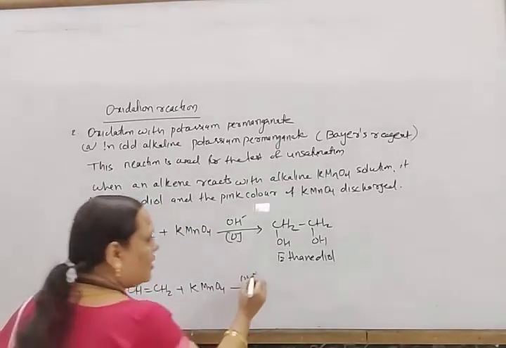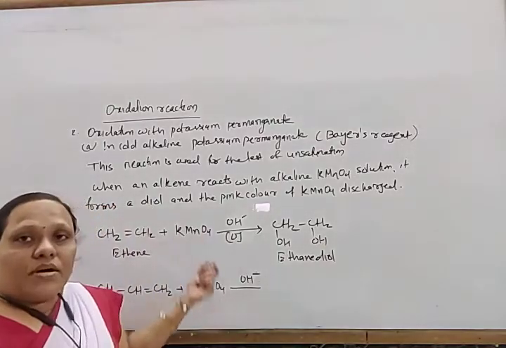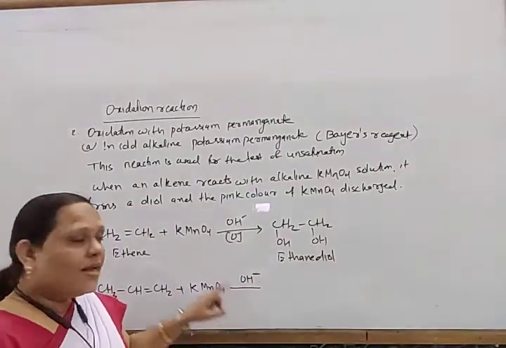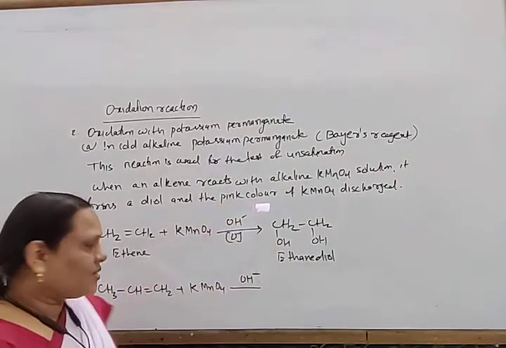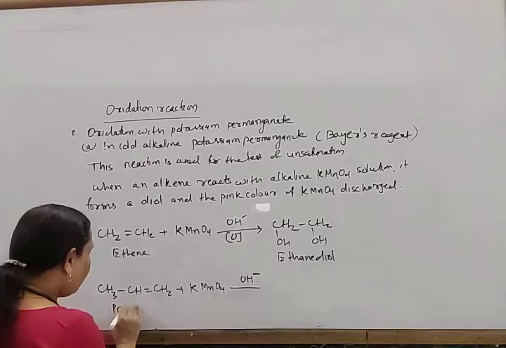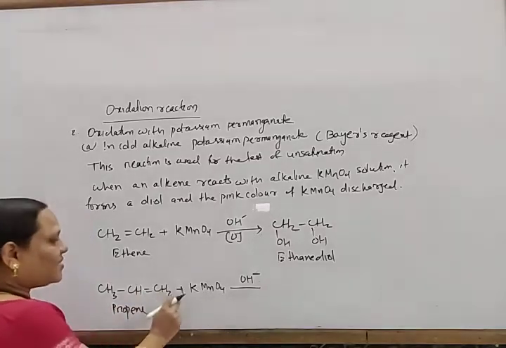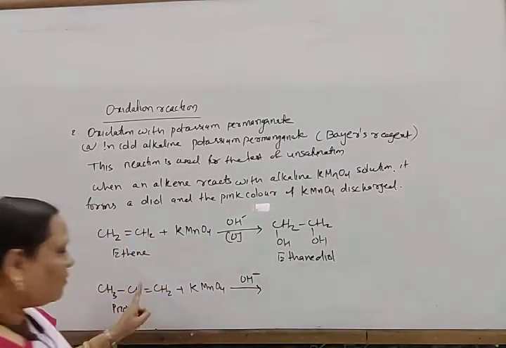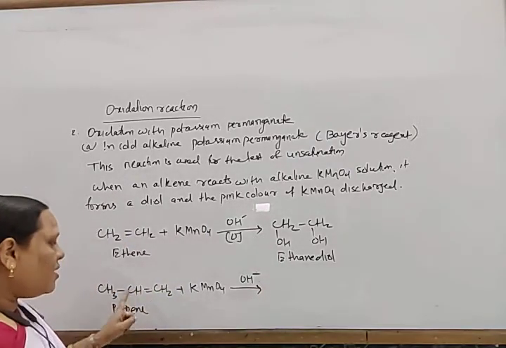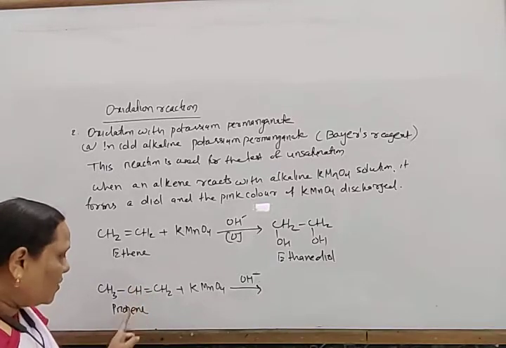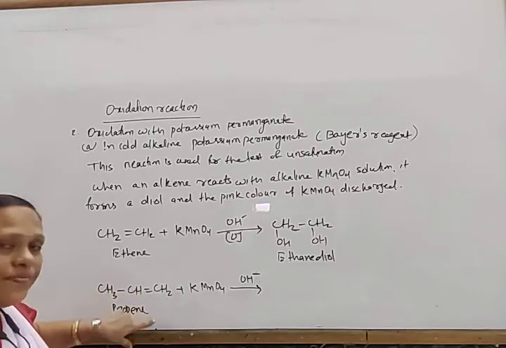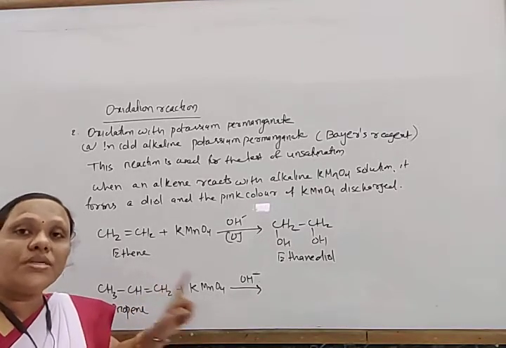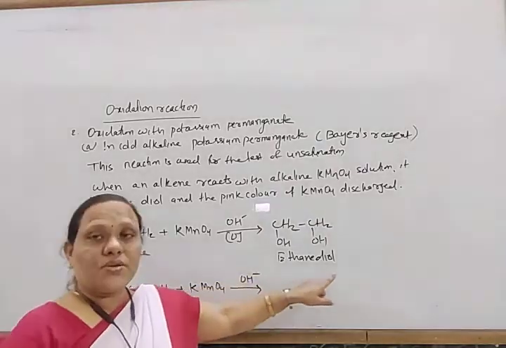To make it alkaline, we have to add some sodium hydroxide or potassium hydroxide, and this solution is known as Baeyer's reagent. Where the double bond is present, it breaks and two OH groups are attached at both sides of the double bond. That's why this is known as a diol.